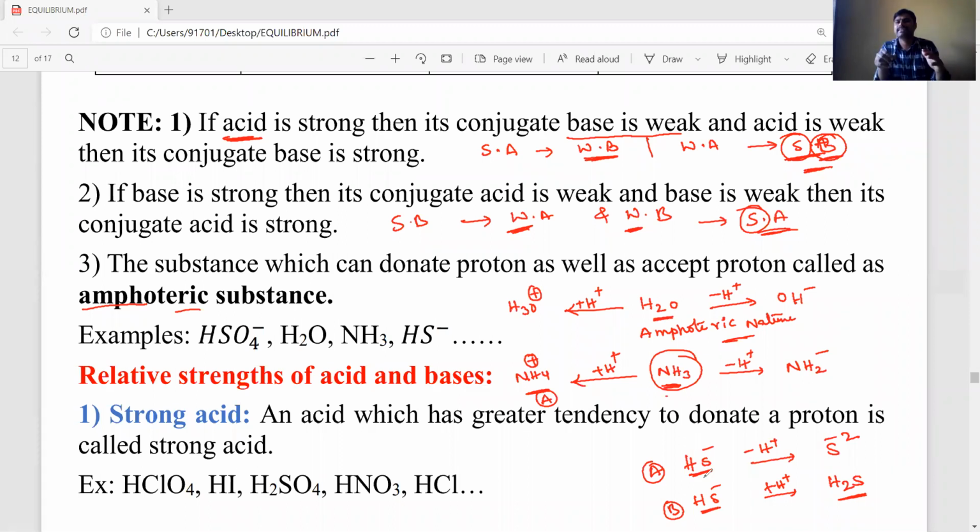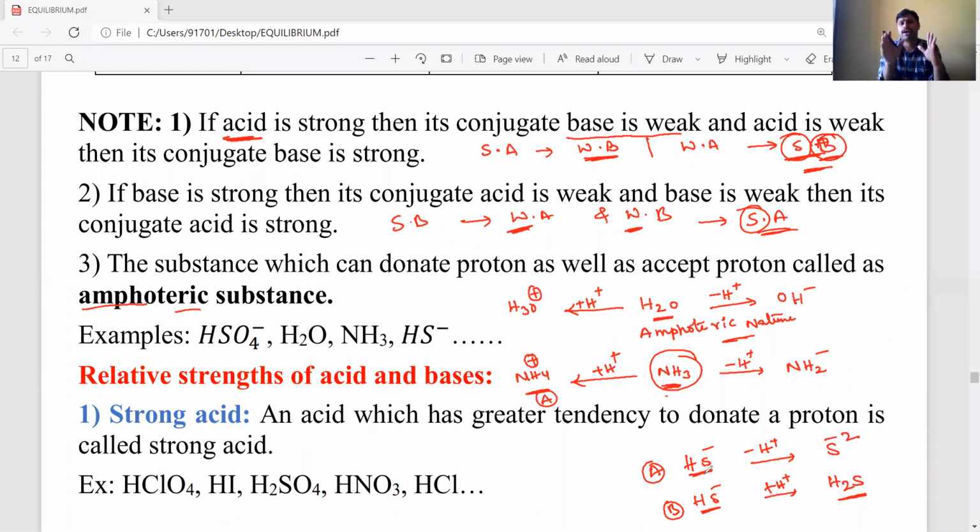So amphoteric nature means, dear students, it acts with acidic nature as well as basic nature. That's why they can donate a proton as well as accept a proton. Such substances are called amphoteric substances.